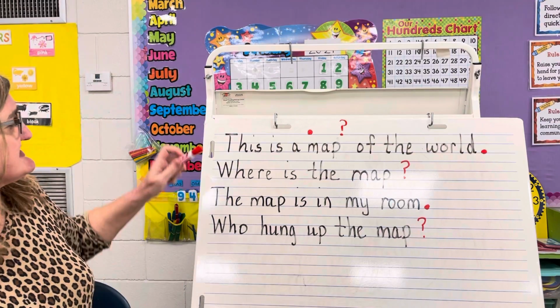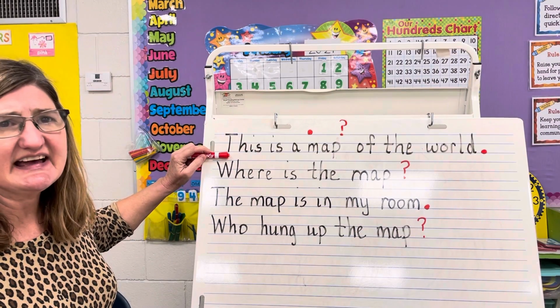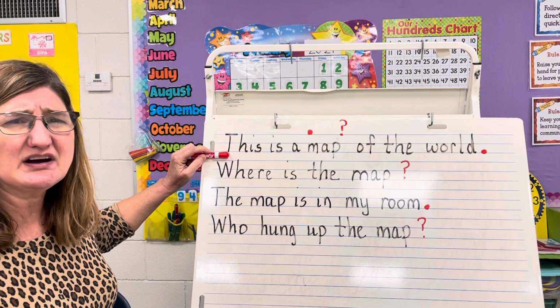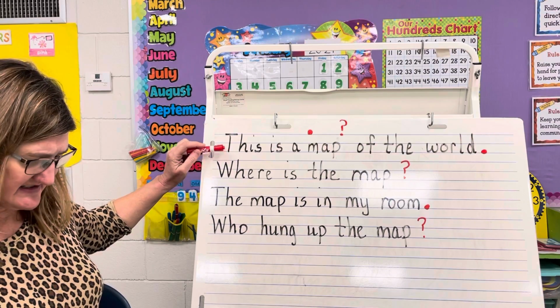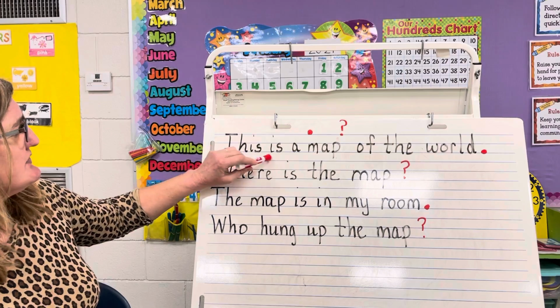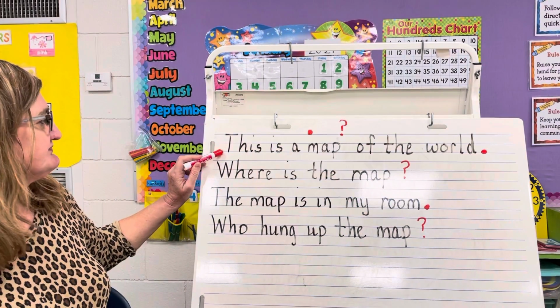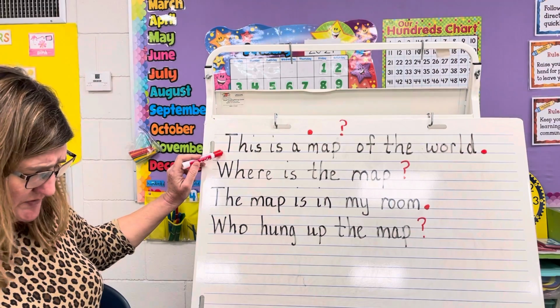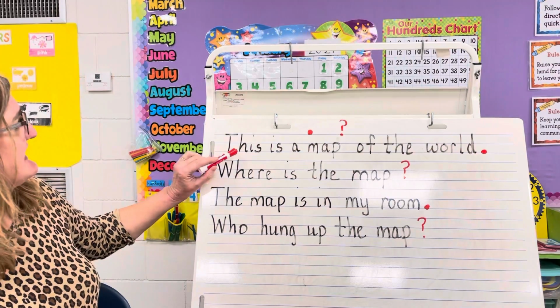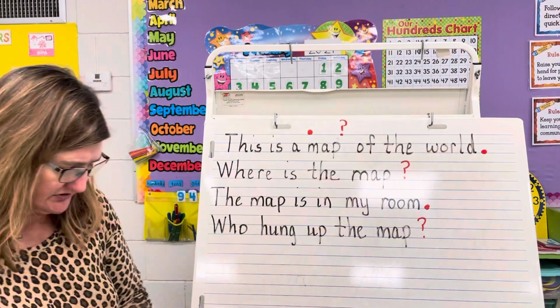Now, here is what we're going to do. We're going to look at some sentences and we're going to decide, are they telling sentences or are they asking sentences? I want us to take a look at this first sentence, and I want you to read that sentence aloud to yourself. All right, let's read it together now. This is a map of the world.